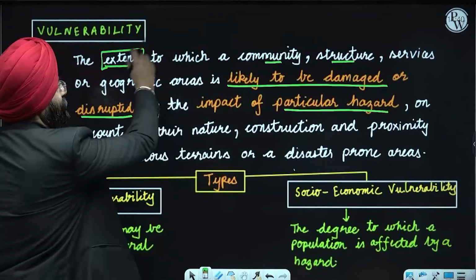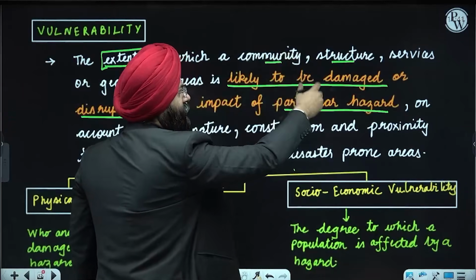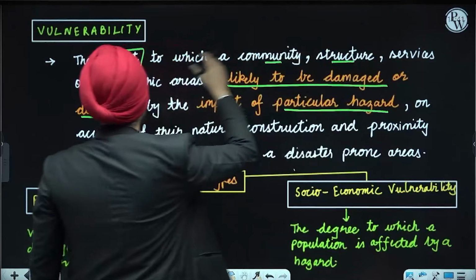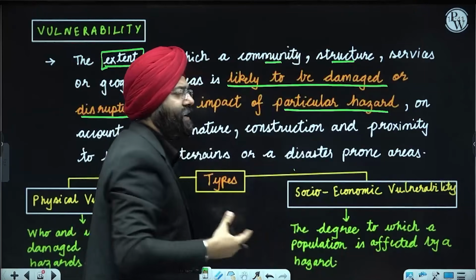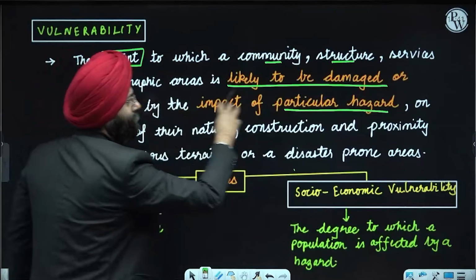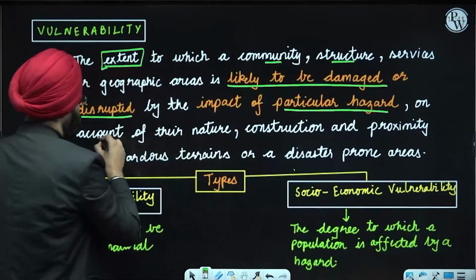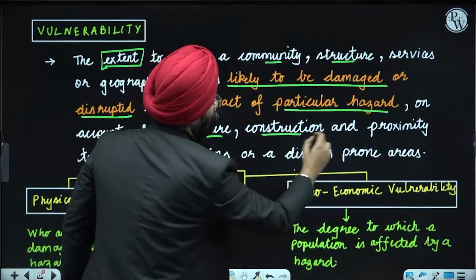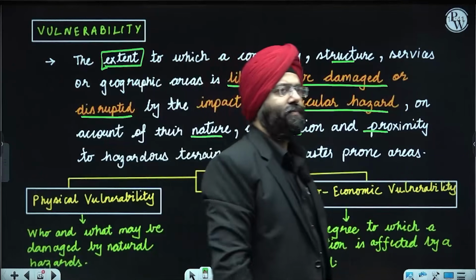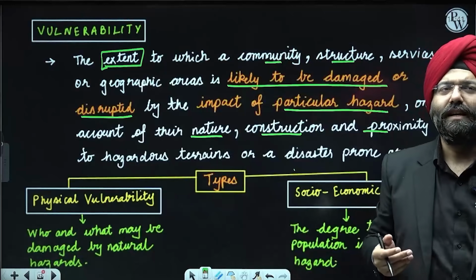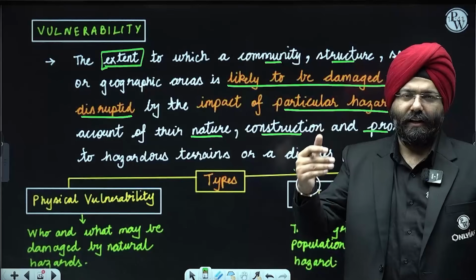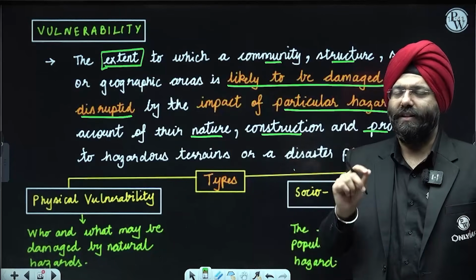So see here again, vulnerability is the extent to which a community, people, structure, whether it is infrastructure, social structure, services, or geographical area, which can be landforms also, is likely to be damaged or disrupted by the impact of a particular hazard on account of their nature, construction and proximity to the hazardous terrain or disaster prone areas. So this is vulnerability: to what extent the damage is likely to happen to that particular area, the people. That is the major extent of vulnerability.